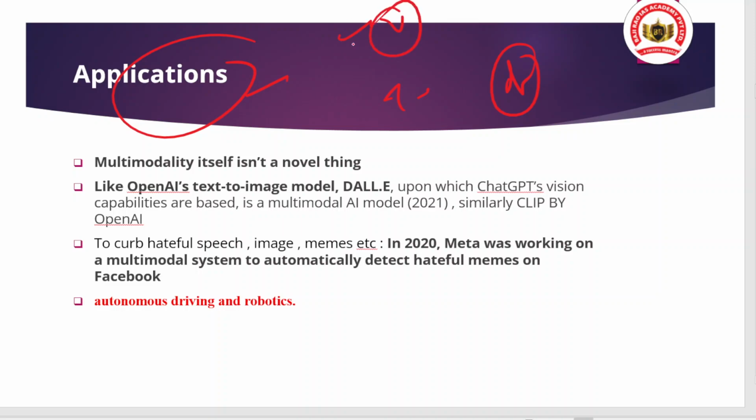And also language translators. You use Google Translate. You use the translate features of various applications. They are basically based on artificial intelligence, and in coming times the accuracy of the translation will increase because of multimodal artificial intelligence, okay. So in the coming time the capability is going to be enhanced. That is the important point.